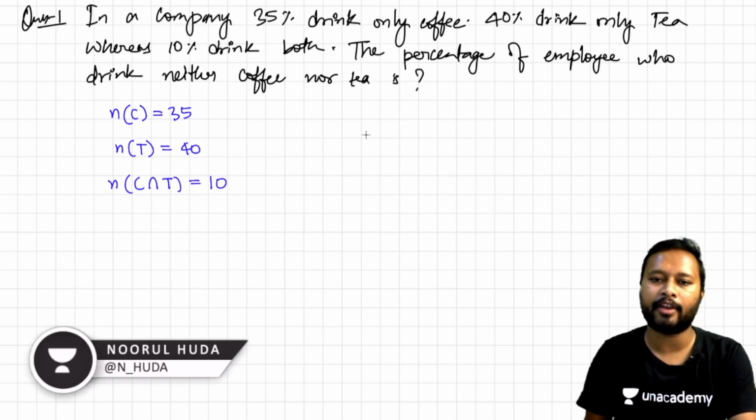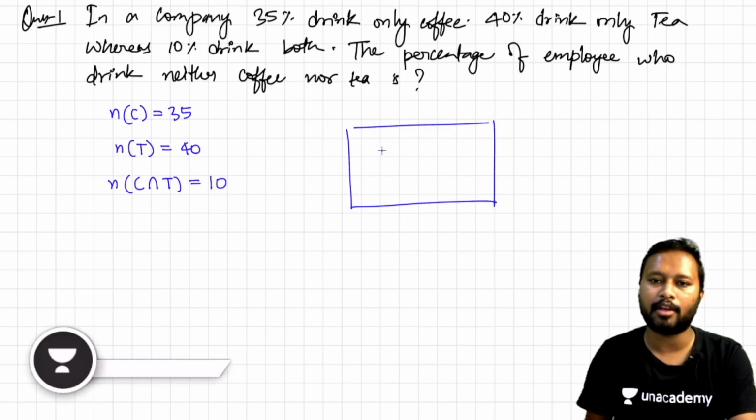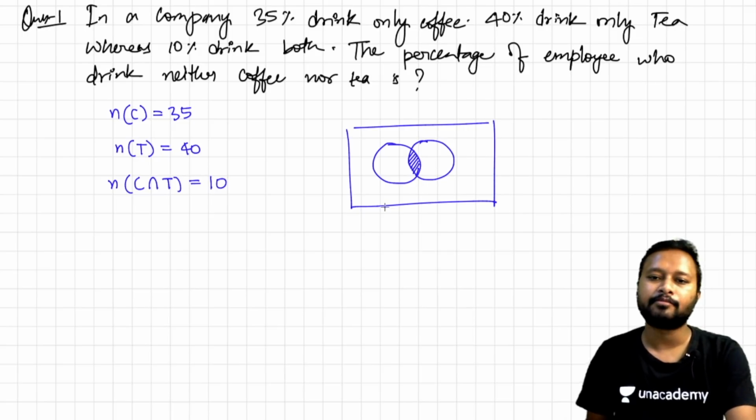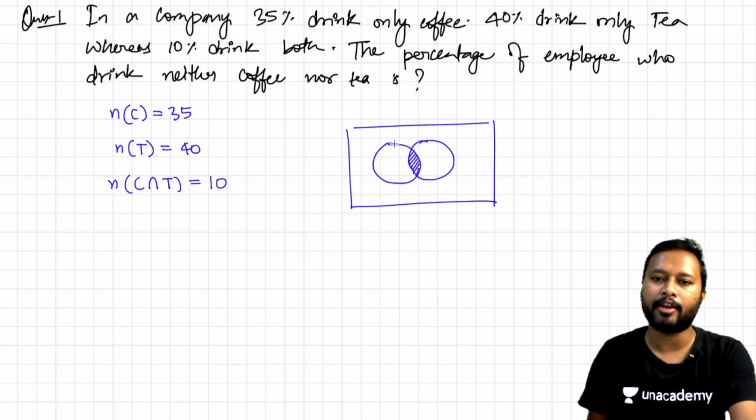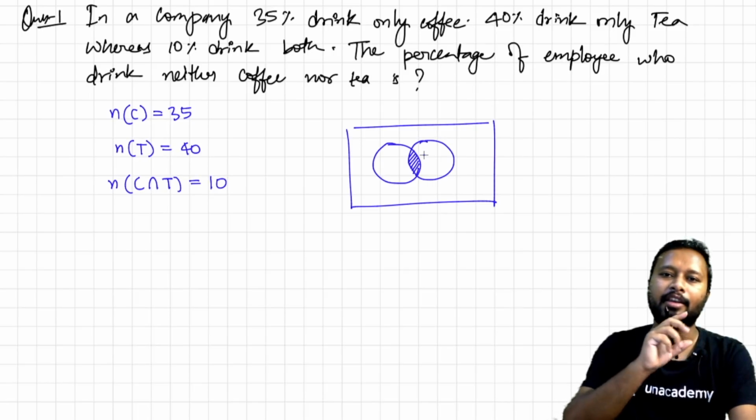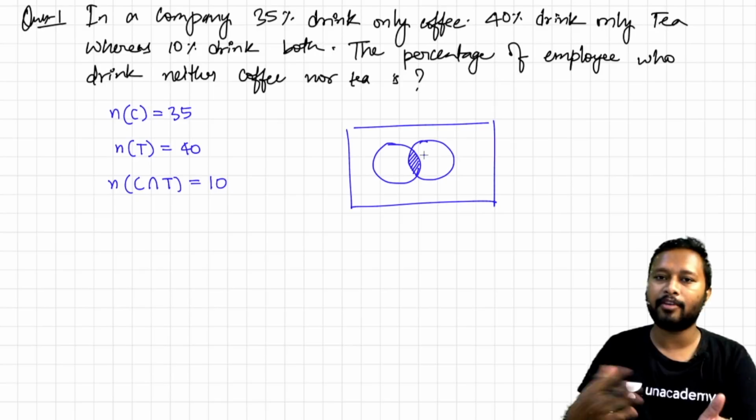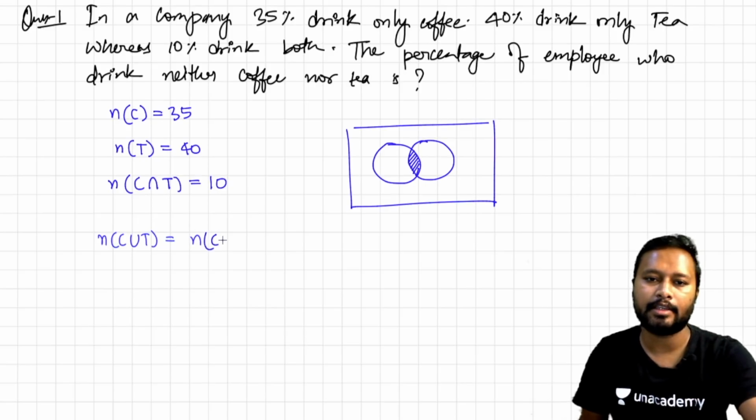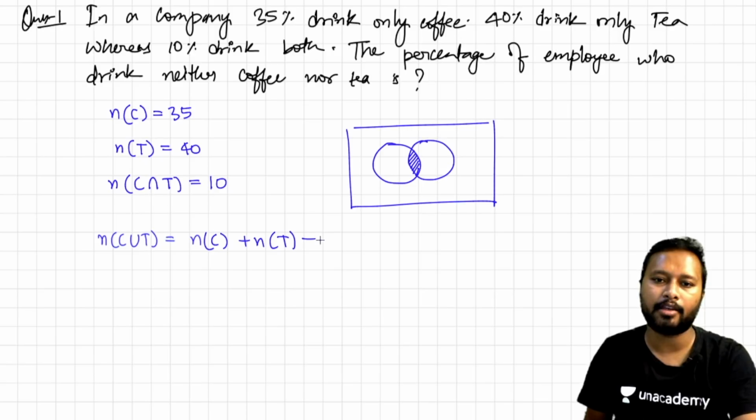If I show you from the Venn diagram point of view, if this is the total number of people, this C is the number of people who are drinking coffee, and this is the number of people who are drinking tea. So this will be the number of people who are drinking both coffee and tea. Now first of all, you need to find out how many people drink either coffee or tea. For that we write NC union T, and the formula is NC plus NT minus NC intersection T. This is the formula which we use.